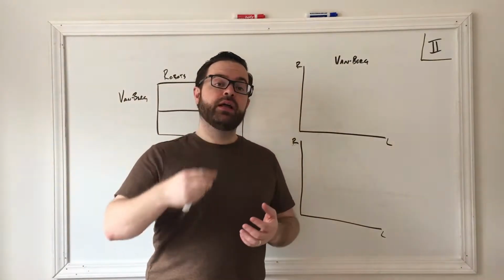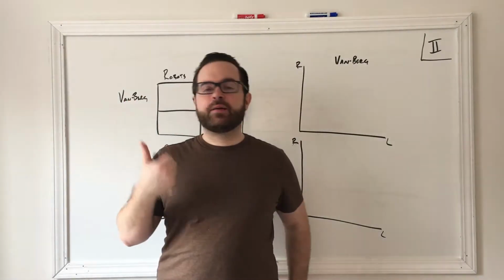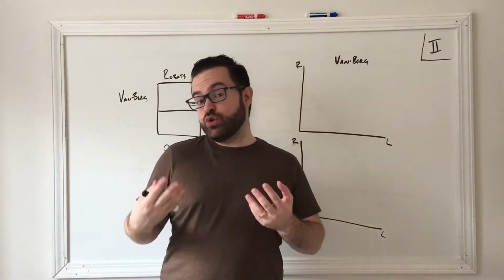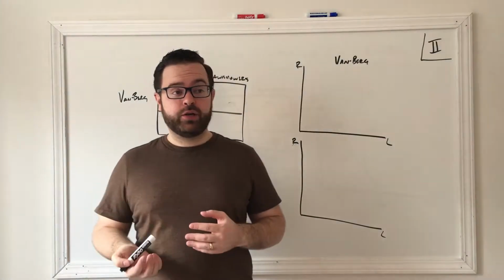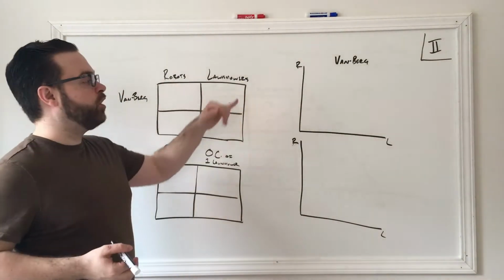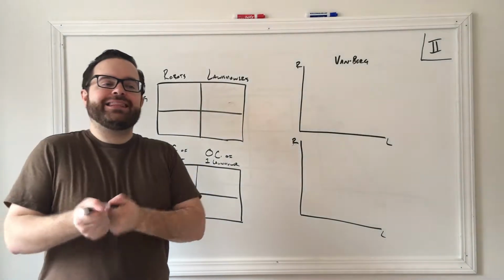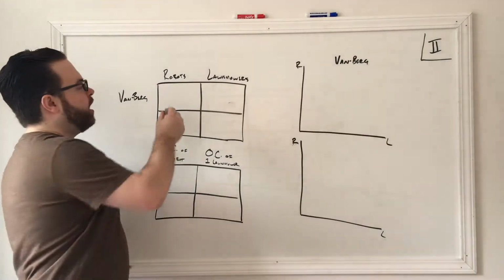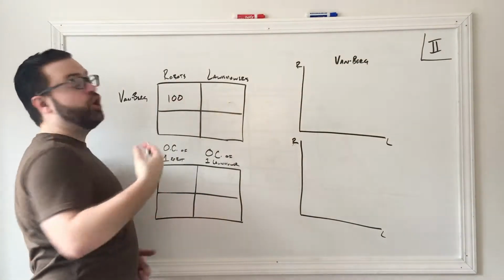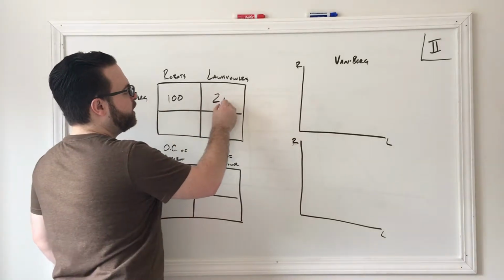Video 2. Now we're going to take what we talked about in the previous video about production possibility curves and opportunity costs and apply it to two societies that may or may not want to trade with each other. Let's say the data we talked about last time with robots and lawnmowers was this town called Vanburg, right? And remember that at the extremes, they could make 100 robots and no lawnmowers, or no robots and 20 lawnmowers.